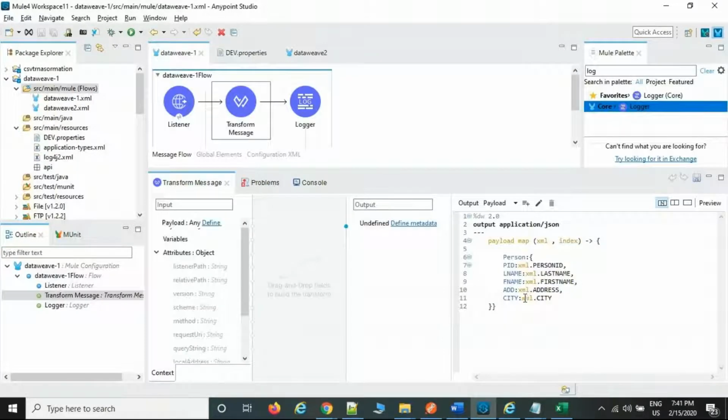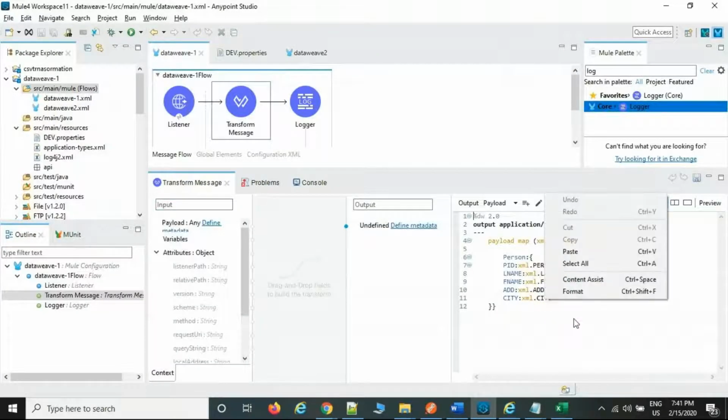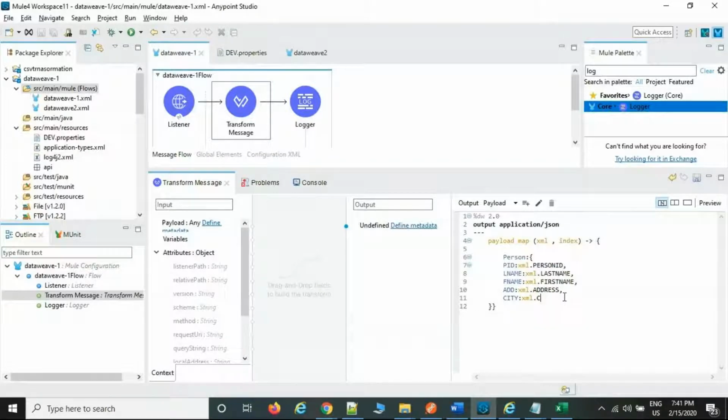The syntax is small p. This is the small p bracket, single quotes, key. This is how we are going to consume it in the data view. If there is a p, the system will understand the value is available in the property file. After p, the system will understand p is nothing but a property. This is the key of the property file.